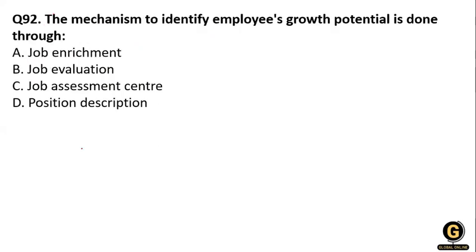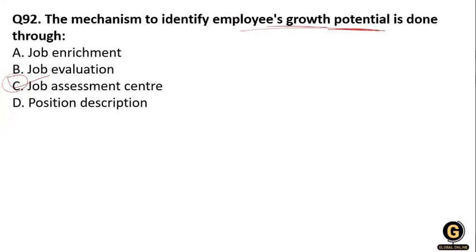The mechanism to identify the employees' growth potential is done through: job enrichment, job evaluation, assessment center, and position description. So what will be the right answer? Assessment center is the right answer here, because it is the mechanism to identify employee growth potential.